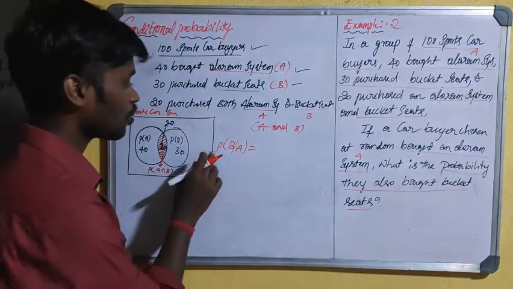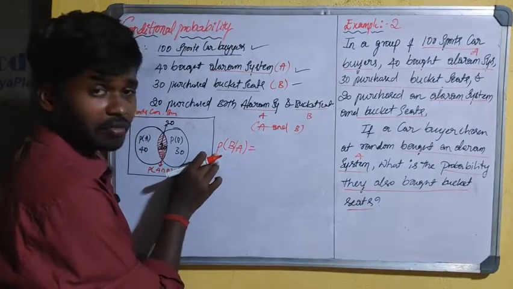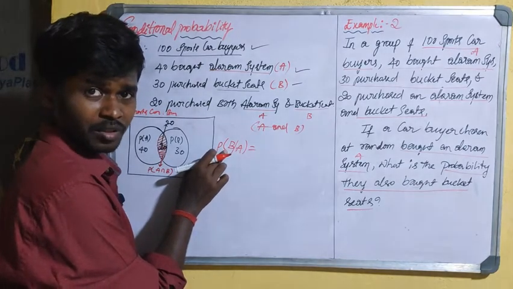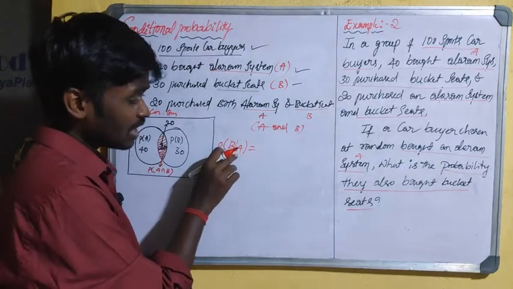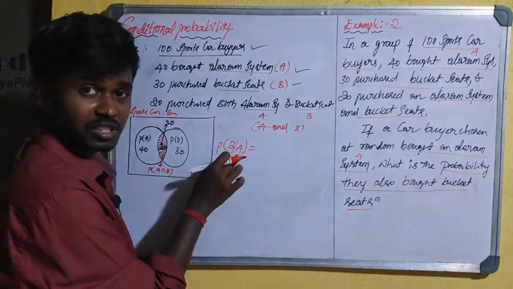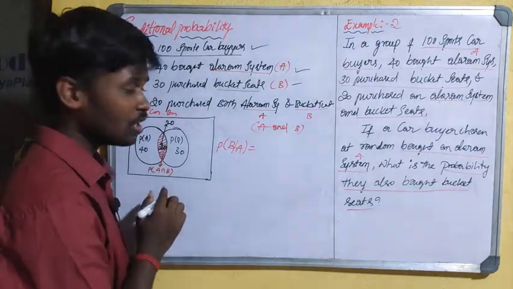So the formula will be applicable like this: the probability of B, that is bucket seats, given that event A has already occurred, that is the alarm system has already been purchased by the sports car buyers.